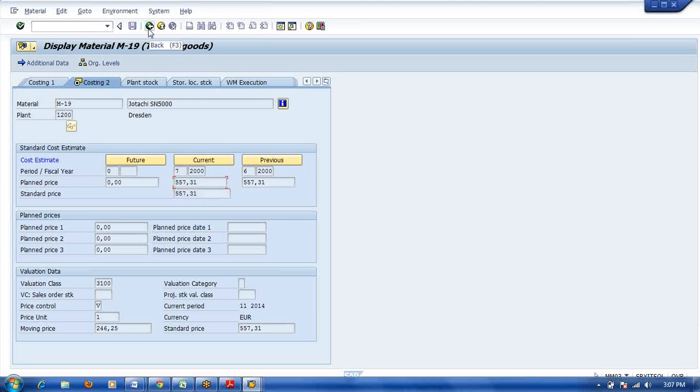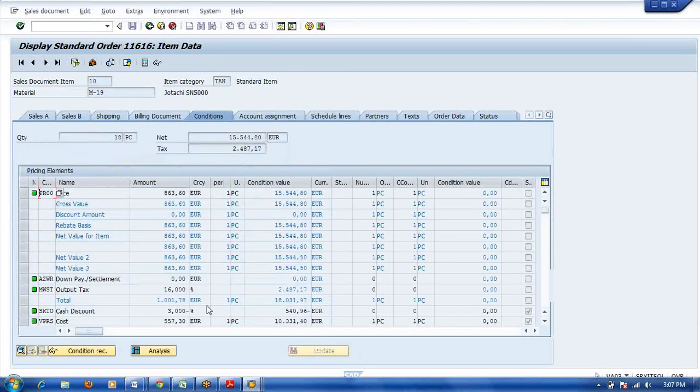The same value is VPRS picking up there. Yeah, this is the cost. Okay, this is the Civogem cost. This is the passing total value. In this 557, what is your material cost? What is your activity cost, overhead cost? We won't get the breakup if you follow only the VPRS condition type. If you want to get the breakup, in that case, you need to implement valuation strategy.